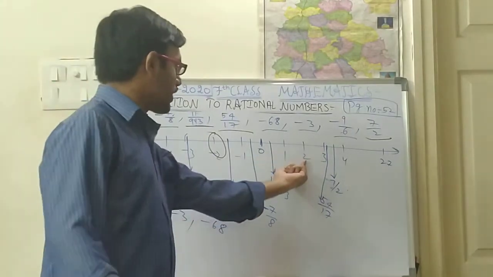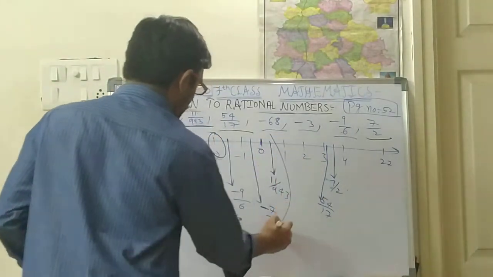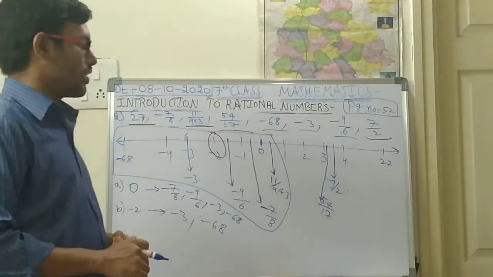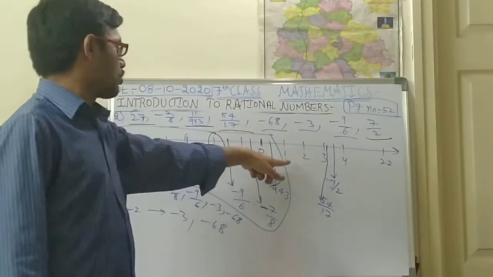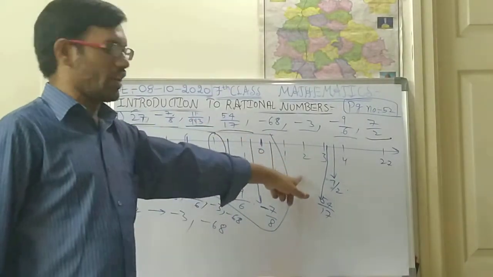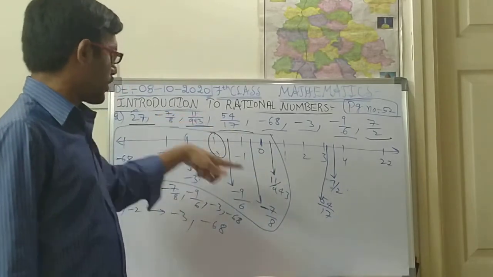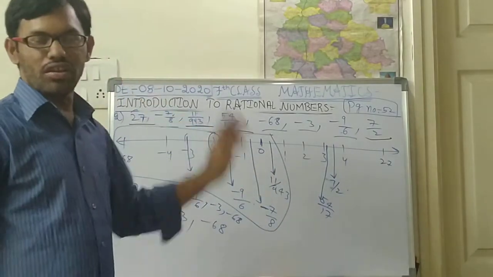So next 2, left side of 2. So 2 is here, children. So all these numbers will be coming to the left side of 2. Is it right, children? So 2 is not there, and 1 point is also not there here. So starting from 11 by 9, 43, remaining all numbers will be there on the left side.